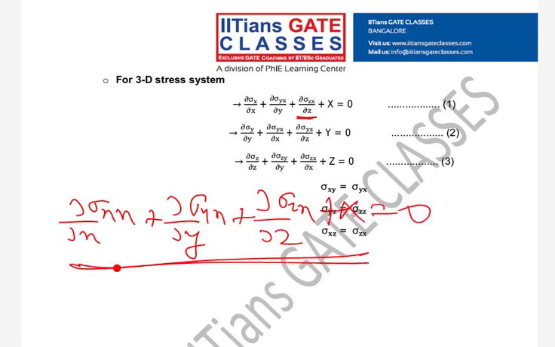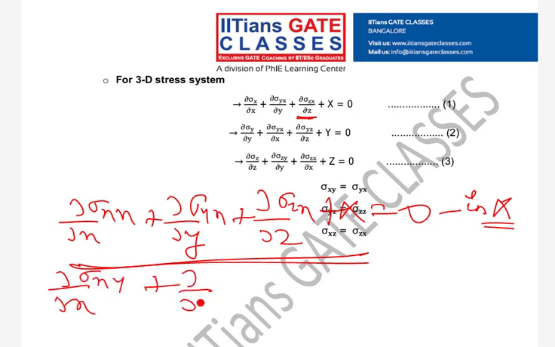Is it clear? Now this is in the x direction. In the y direction it will be dou by dou x sigma xy plus dou by dou y sigma yy plus dou by dou z sigma zy plus capital Y is equal to 0.